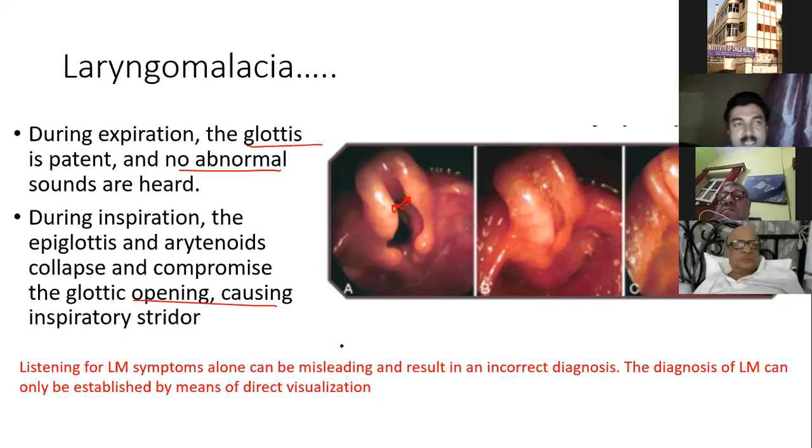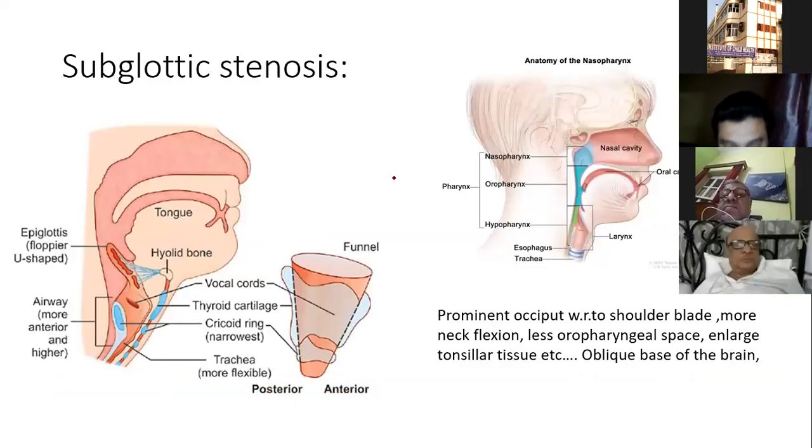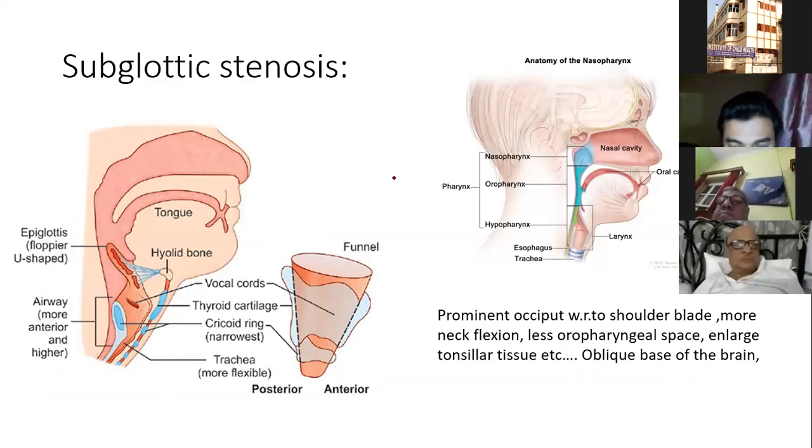Next, this is another situation we get off and on in the NICU: when a baby is ventilated for more than 15 days, then there may be a chance of subglottic stenosis. Now, let us highlight the salient peculiarities of the infantile larynx versus the adult larynx. So, this is the picture of the infantile larynx.